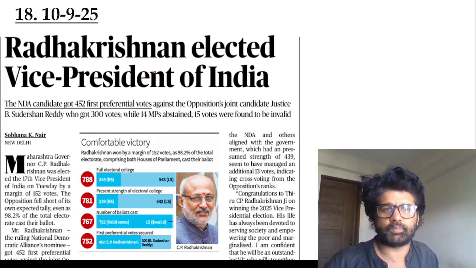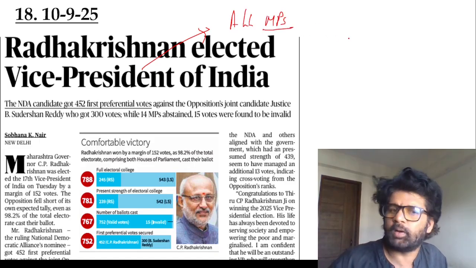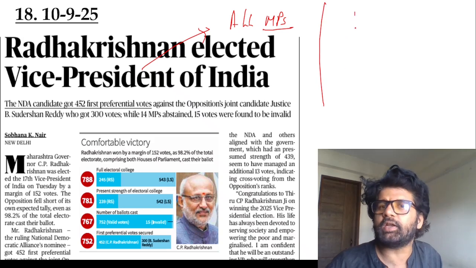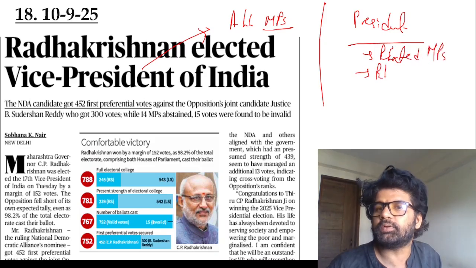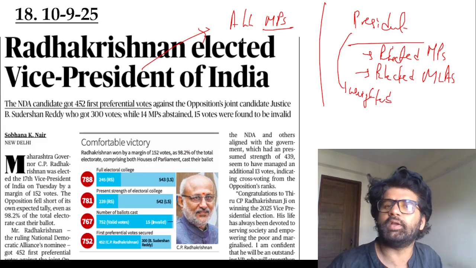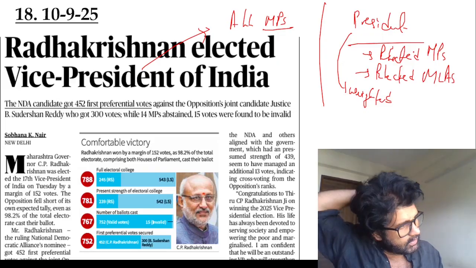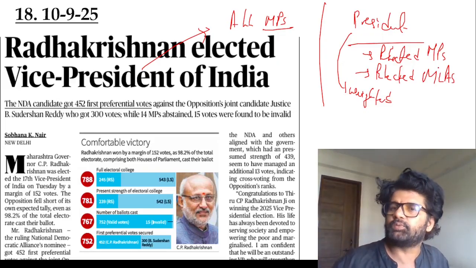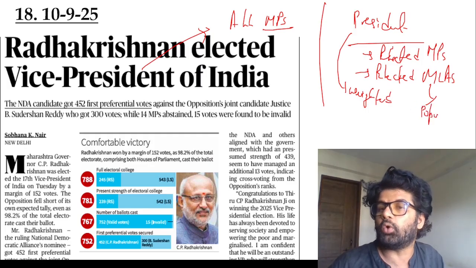Vice President election: all MPs of Rajya Sabha and Lok Sabha, elected, nominated, doesn't matter. On the other hand, for President: elected MPs of Lok Sabha and Rajya Sabha, and elected MLAs. So remember this difference. In the President election, there is a weighted system. Votes have weight. In the Vice President election, every MP has one vote. Weighted system means MPs' votes will have one weight and MLAs' votes will have different weights. The MLAs' votes also vary according to their state's population. So all these things are there.